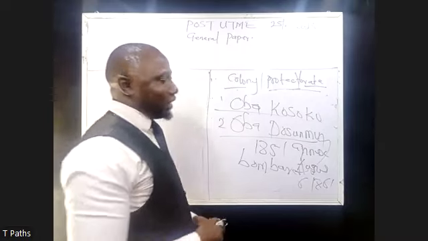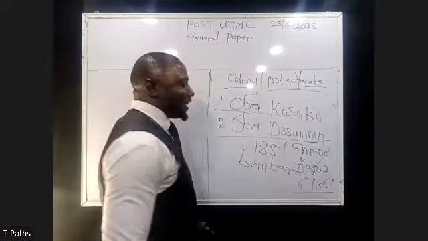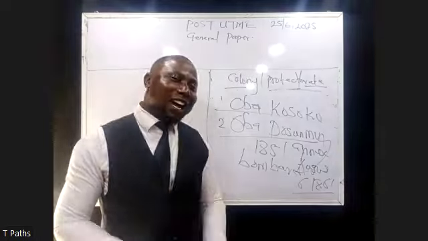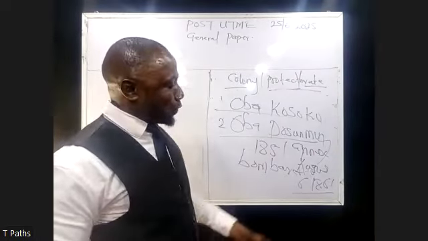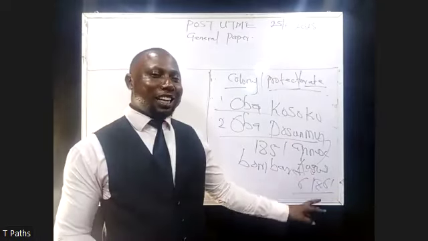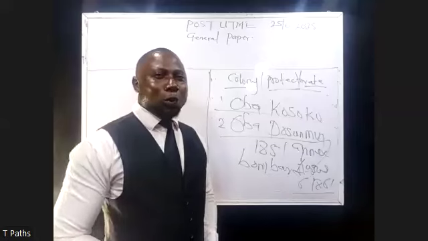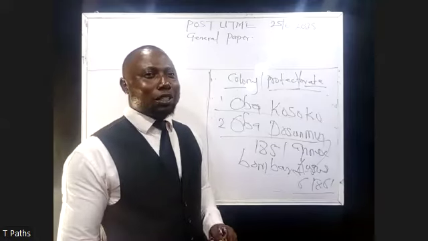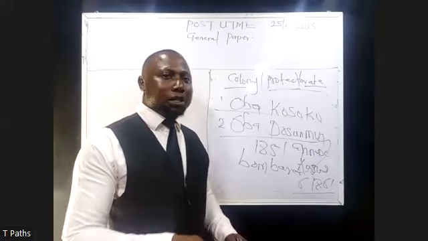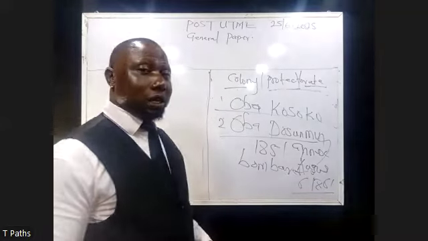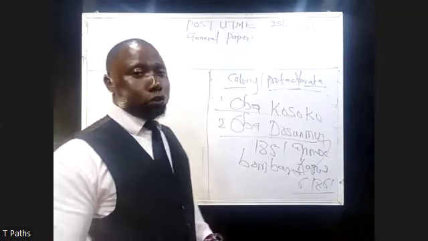I will stop here for today. Next week, we start again. So I will start from annexation 1861. What happened in annexation? When did Lagos now become a crown colony to Britain? All these questions will definitely be answered in our subsequent classes.